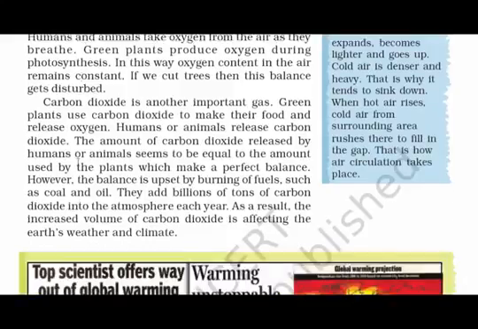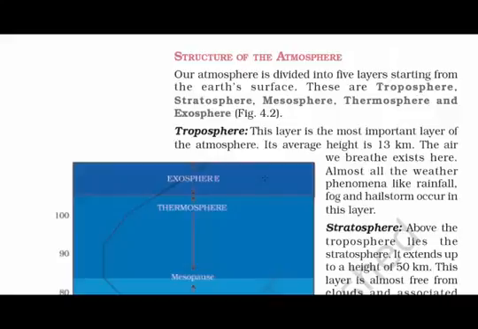Coming to carbon dioxide, it is another important gas. Green plants use carbon dioxide to make their food and release oxygen. Humans and animals release carbon dioxide. The amount of carbon dioxide released by humans and animals is equal to the amount used by the plants, which makes a perfect balance. Now let's talk about the structure of the atmosphere.